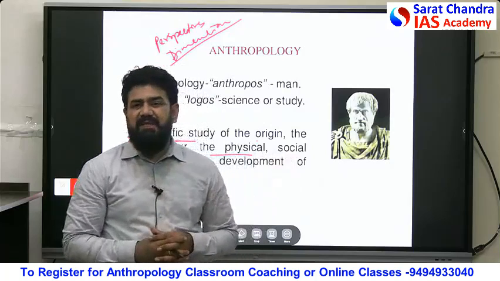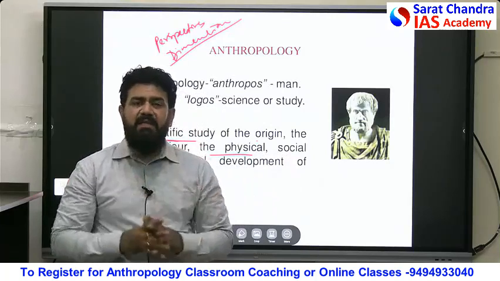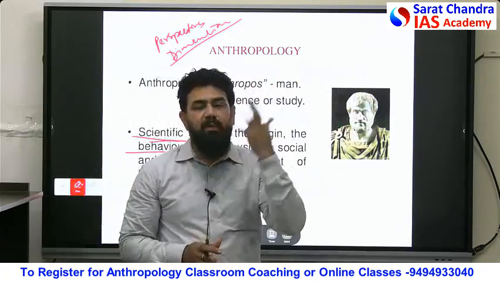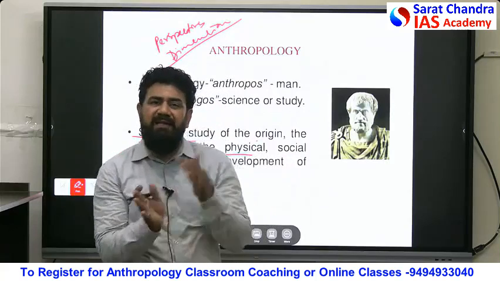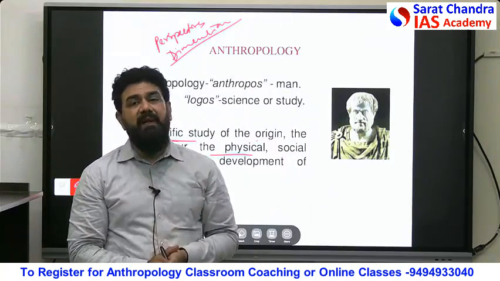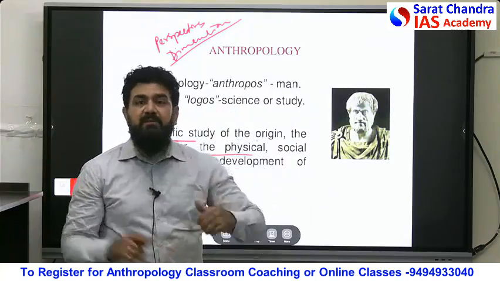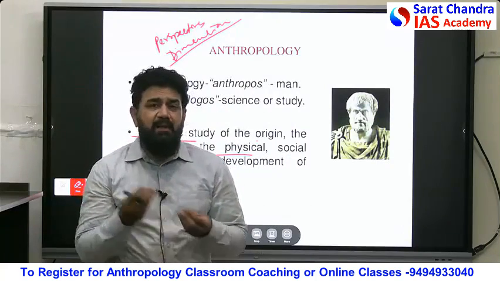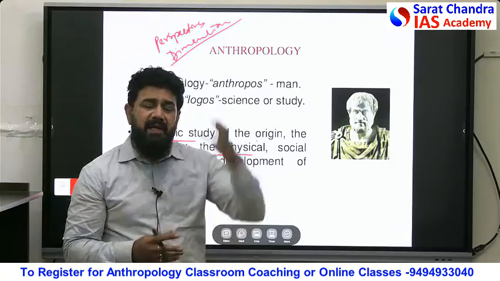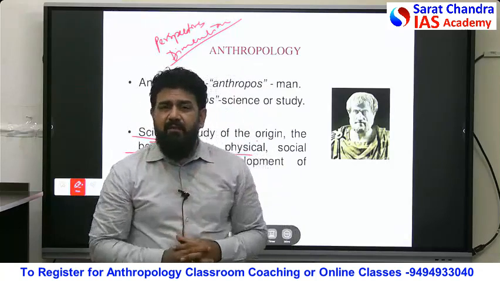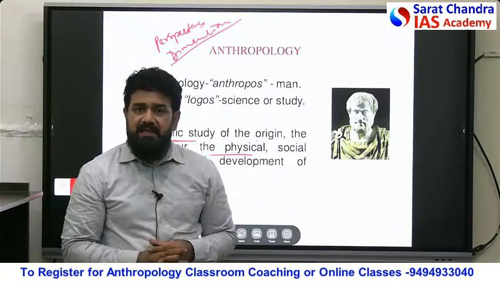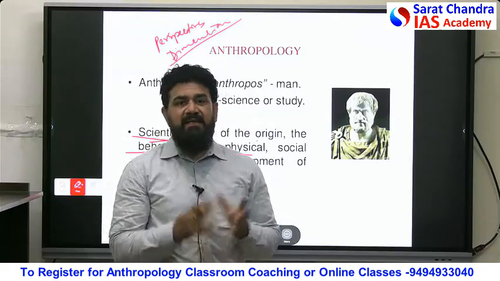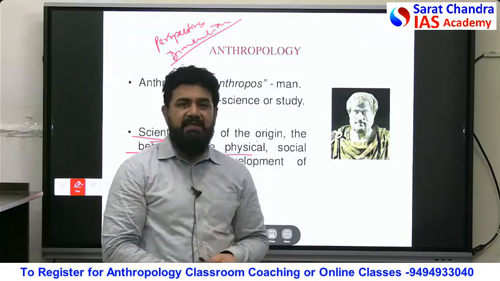Next is what? The physical dimension. What is physical here? Form, morphological, anatomical, that is how the head and skull appear, how the nose, eyes and skin color appear, and why there are differences or variations between people. What is the reason for this? And stature, musculature, density of bones. Fingerprints and hair are different from one person to another. Why are people different from each other? What is the reason behind it? And how do we identify humans based on the way they appear? So this becomes the physical dimension of understanding humans.